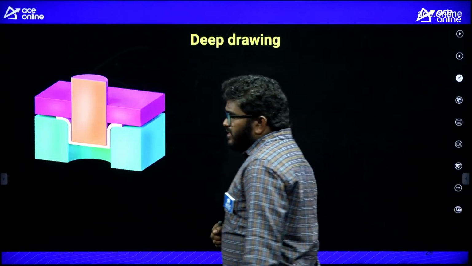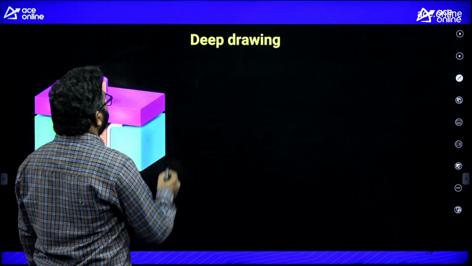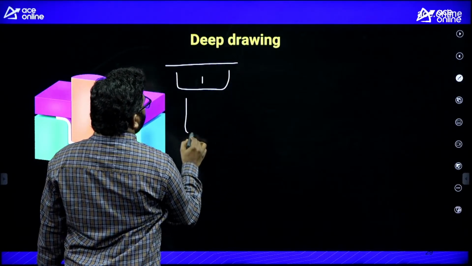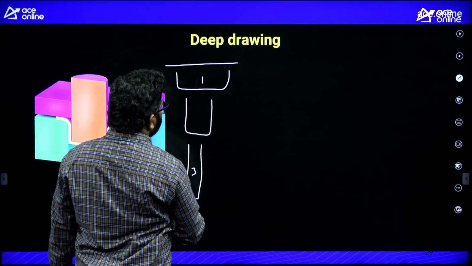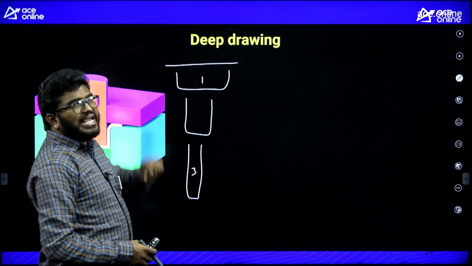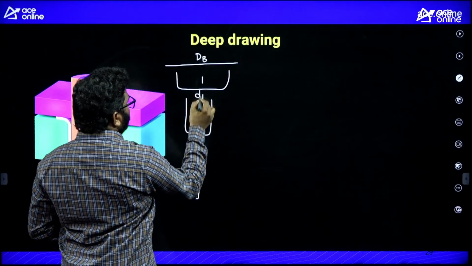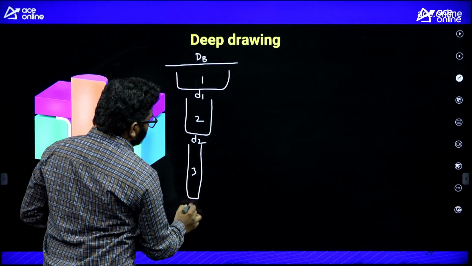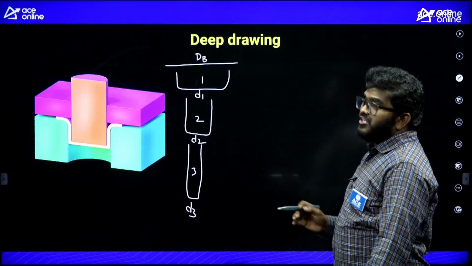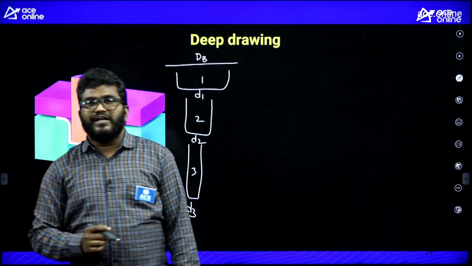Also, deep drawing operation is not performed in a single stage. It is performed in multiple stages. This is a blank with diameter dB. First draw D1, second draw D2, third draw D3, giving different cups. I can't make such a cup at a time from this blank. Why I'm explaining this is, they will ask you to calculate the number of draws.